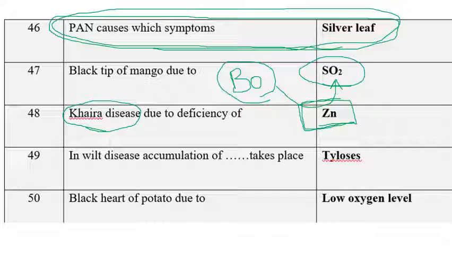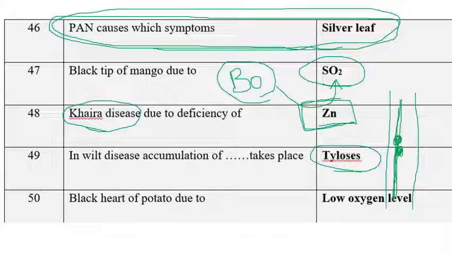The next one is: in wilt disease, accumulation of tyloses takes place. We know very well that only due to tyloses does wilt disease occur. So what are tyloses? Consider the xylem and phloem vessels, where water and minerals are transmitted. If gas bubbles, air bubbles or other obstacles are created, that is called tylosis. Due to this, the minerals and nutrients absorbed from the root region and required by the plants can't be translocated from roots to shoots, because it is blocked somewhere here in the xylem or phloem vessels.